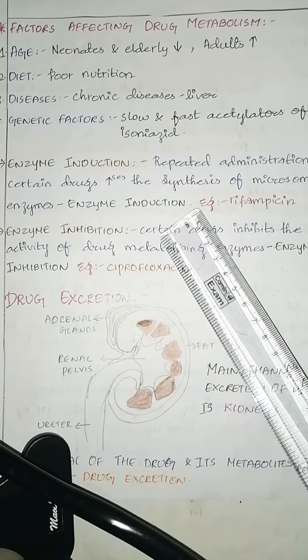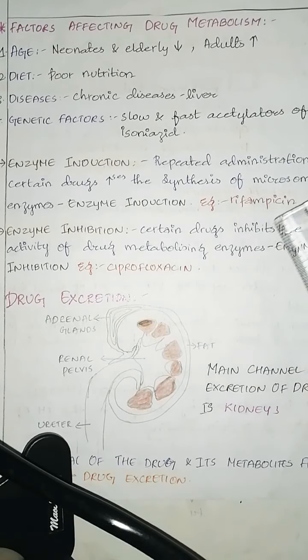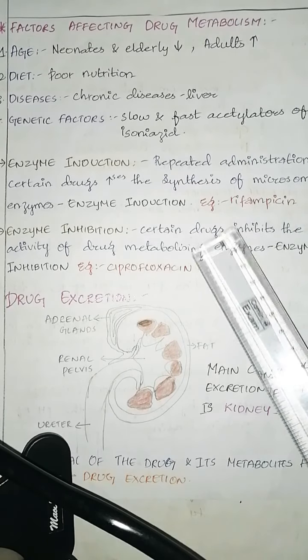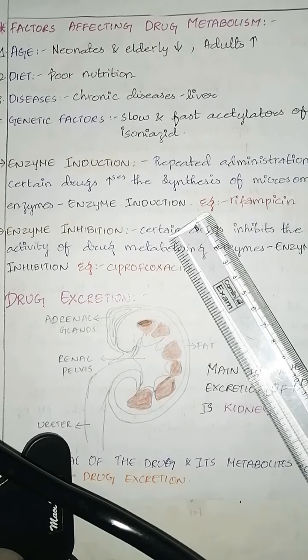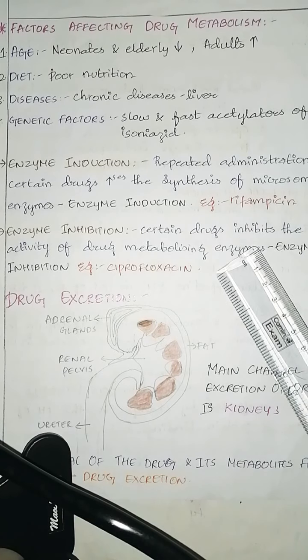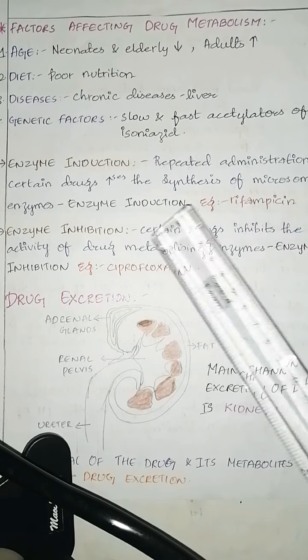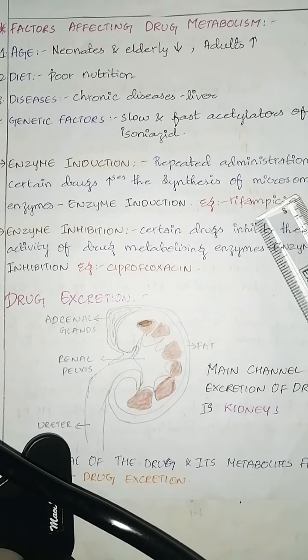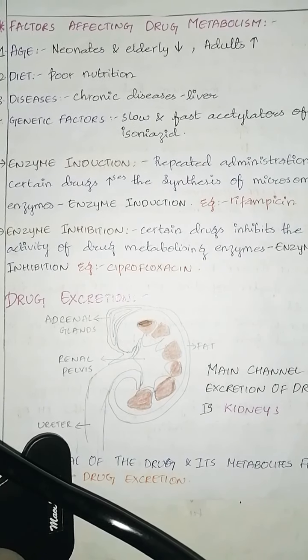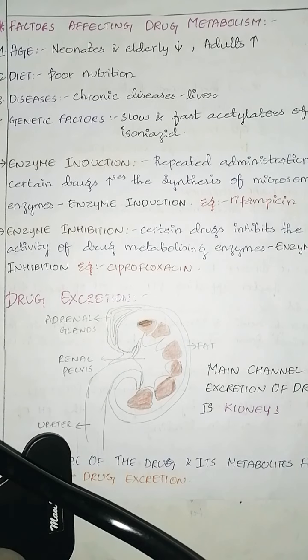Enzyme inhibition means certain drugs inhibit the activity of drug metabolizing enzymes. Those are known as enzyme inhibitors. An example is ciprofloxacin. Ciprofloxacin for enzyme inhibition, rifampicin for enzyme induction. Hope you people are clear with the drug metabolism.